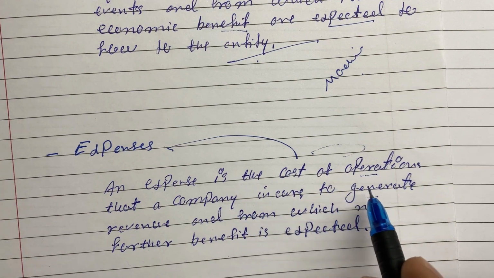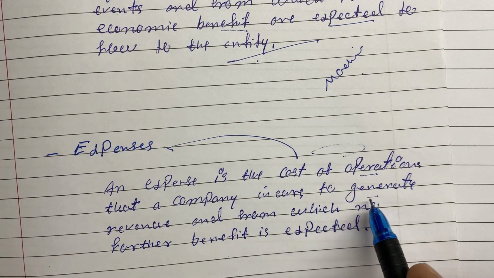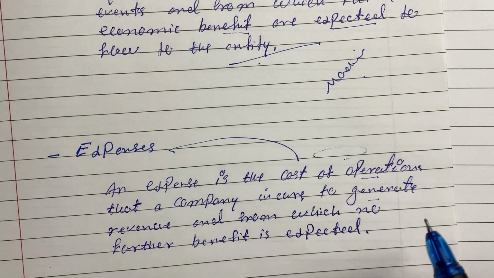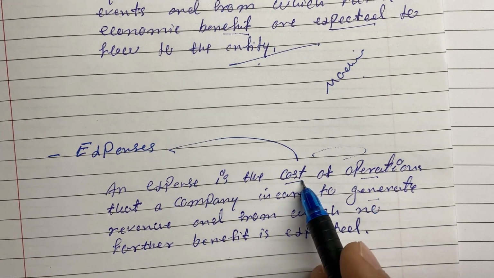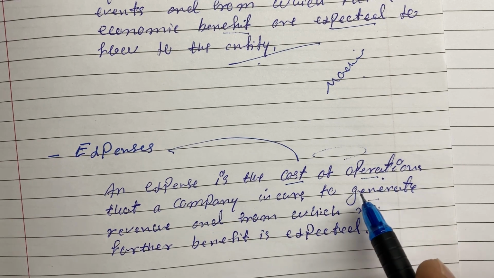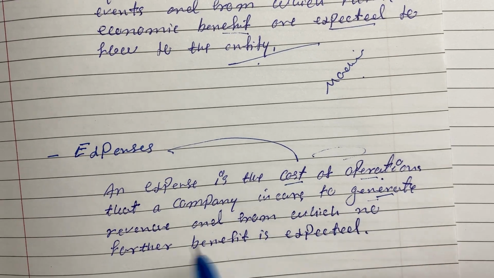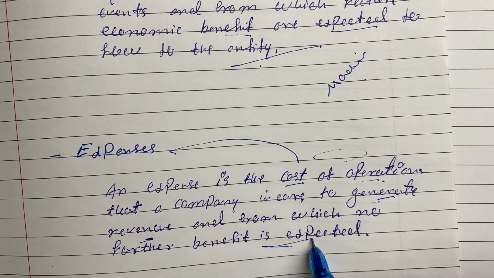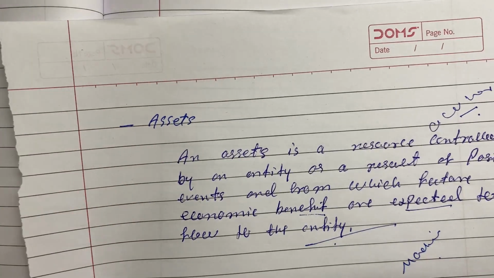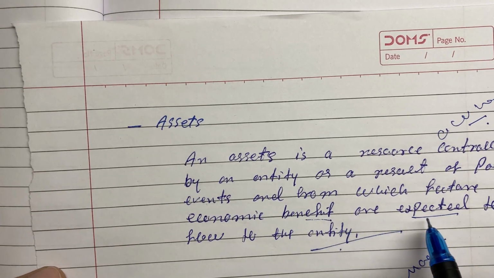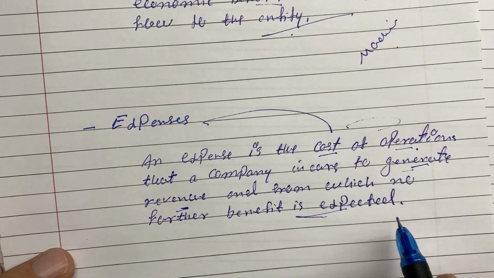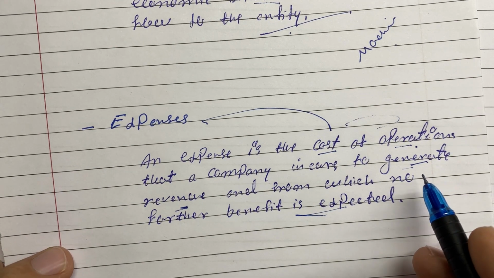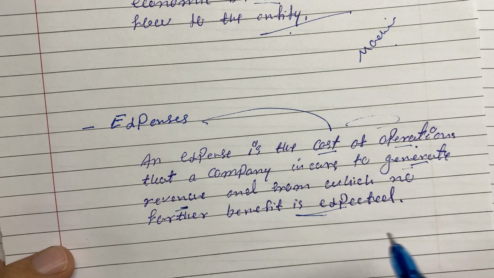An expense is the cost of operation that a company incurs to generate revenue and from which no further benefit is expected. An expense in a company is simply the cost of the operation that a company incurs to generate revenue, from which no further benefit is expected. See, the difference between asset and expense is this. In an asset, future benefit is expected, but in an expense, no future benefit is expected. It is a cost of operation incurred in order to generate the revenue.